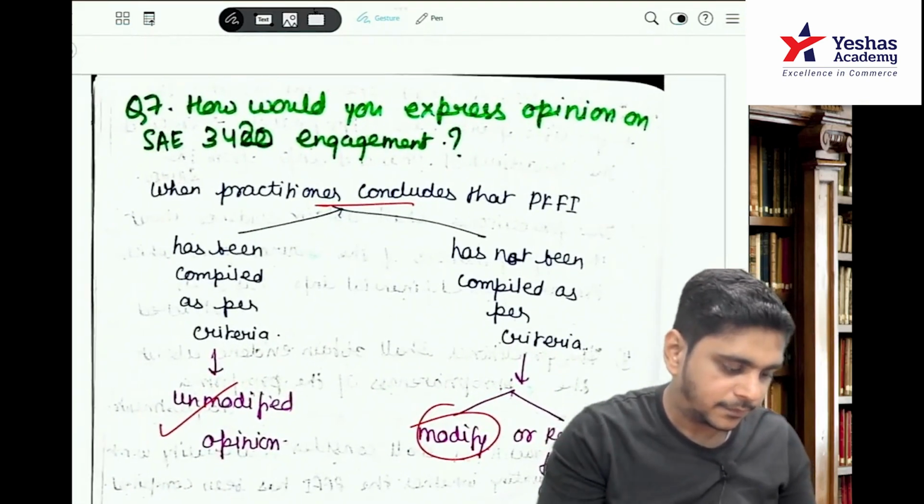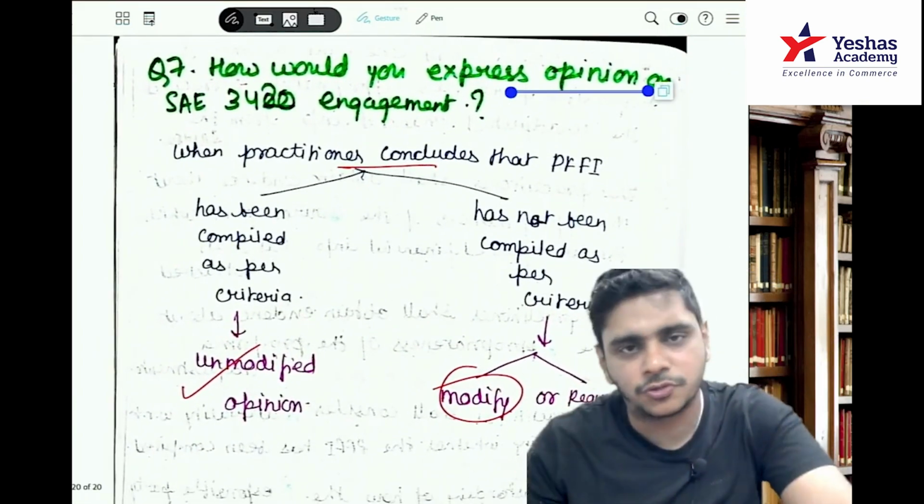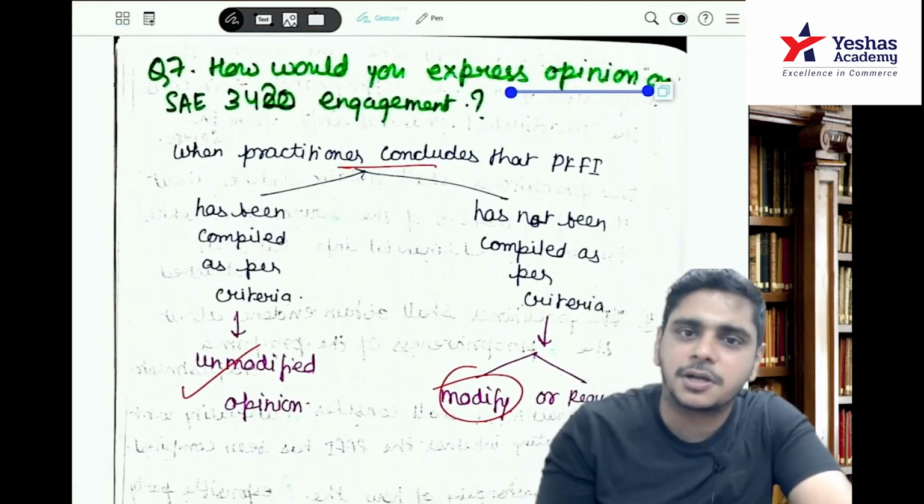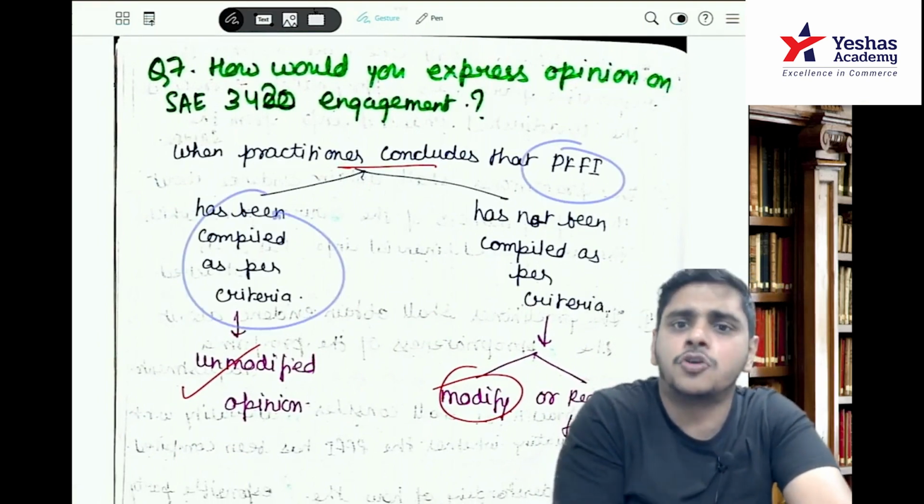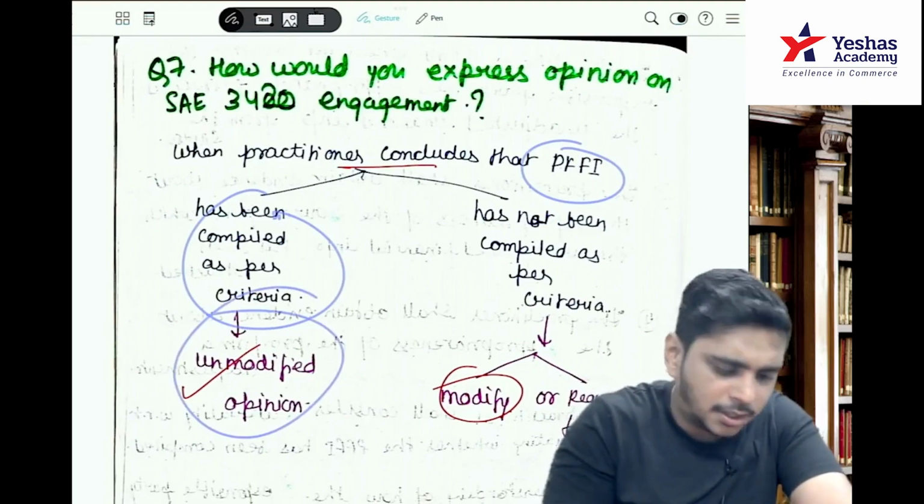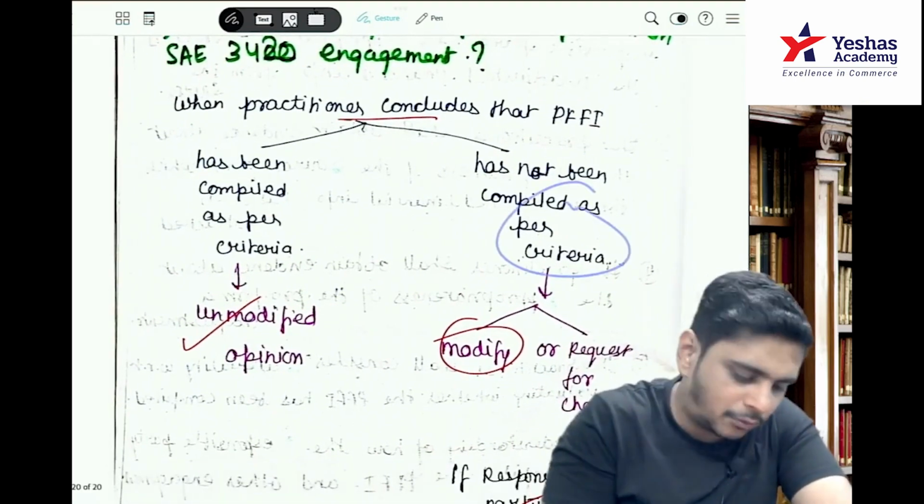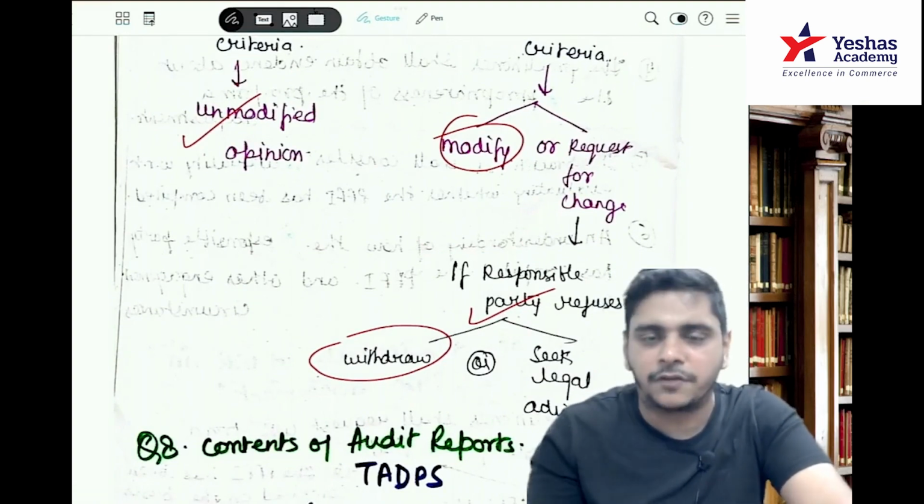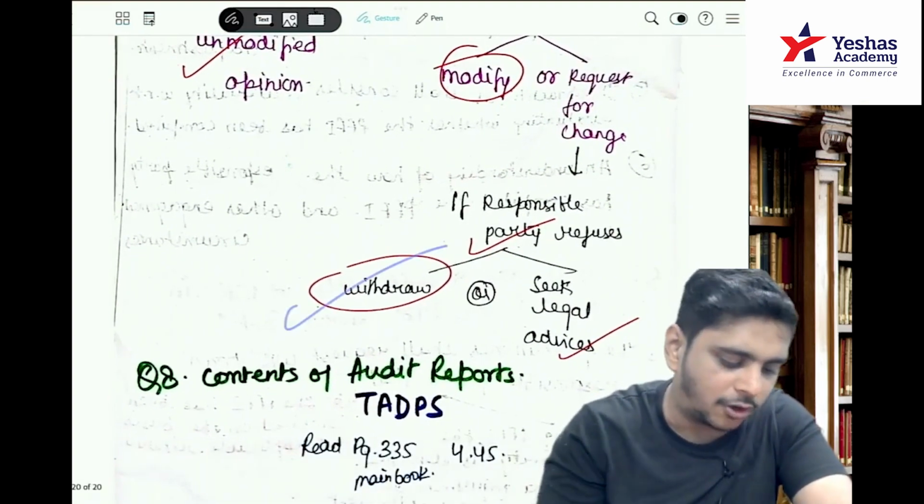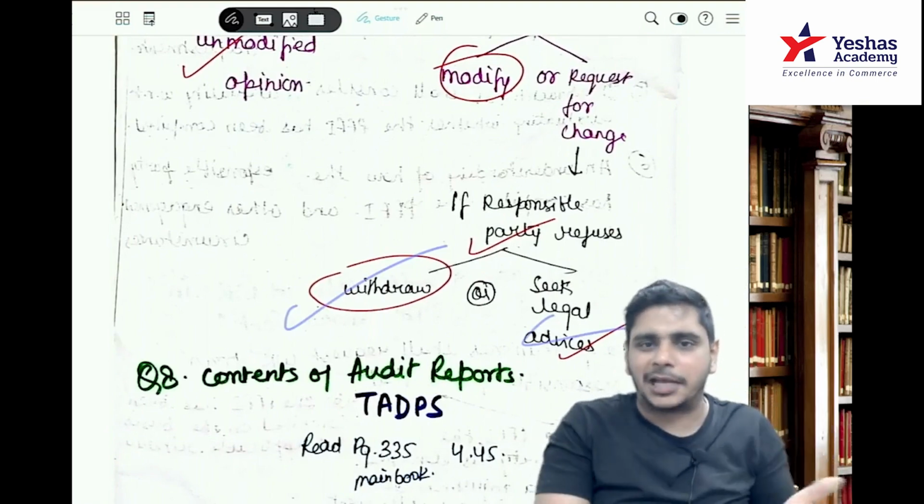Then, how would you express opinion on a 3420 engagement? When the practitioner concludes that everything is correct, the PFFI has been compiled as per criteria. Which opinion? Unmodified opinion. If it is not as per criteria, modify the opinion or request for changes. If they are making the changes, it's very good. If they are refusing it, what will you do? You will withdraw or seek legal advice. So this is the full-time pass.